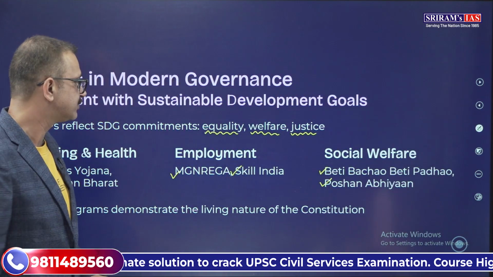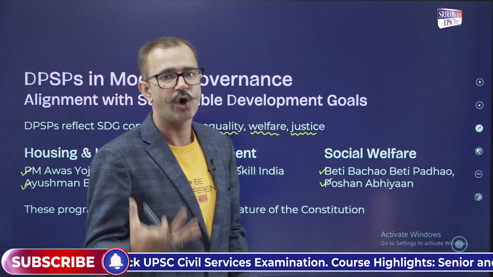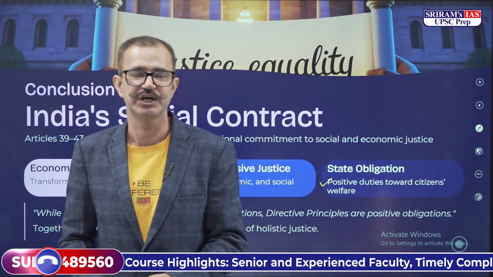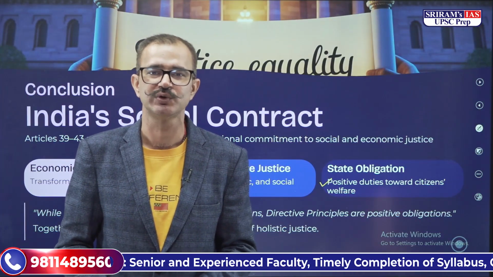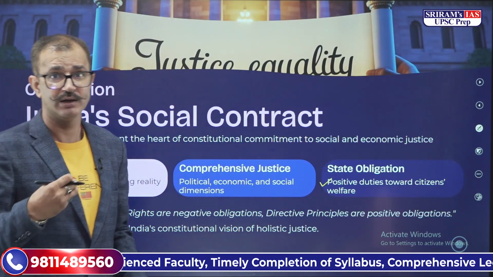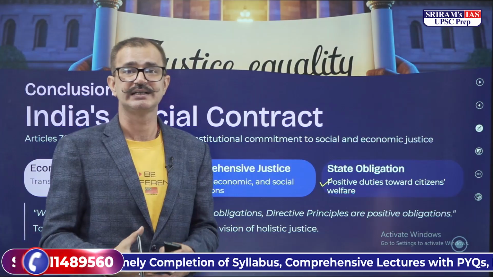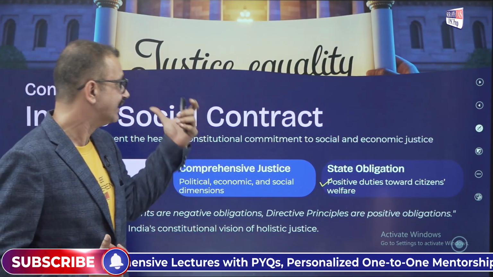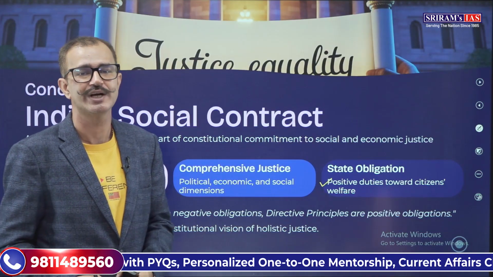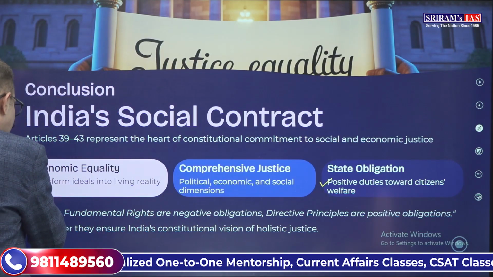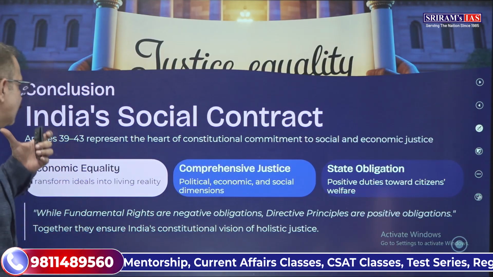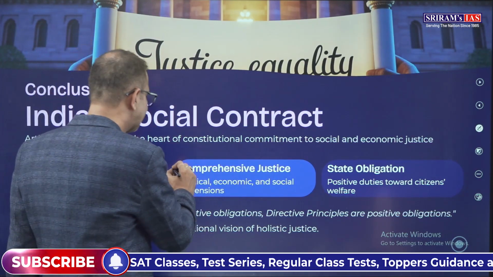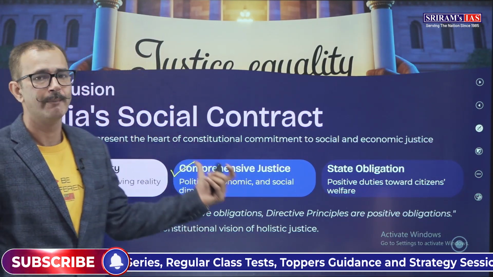And these programs demonstrate that we have a Constitution which is of a living nature. So that would be all in today's session. But let me tell you that the directive principles of state policy are basically a social contract which represents the constitutional commitment to social as well as economic justice. It provides for economic equality where the ideals have been transformed into living reality. At the same time, it provides for comprehensive justice.